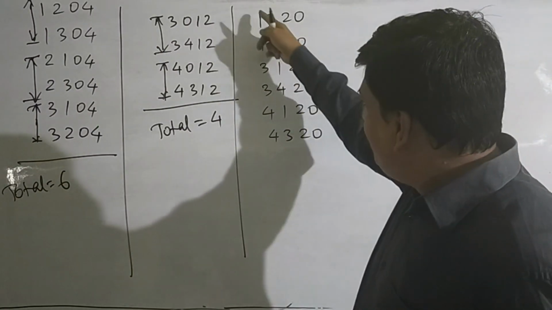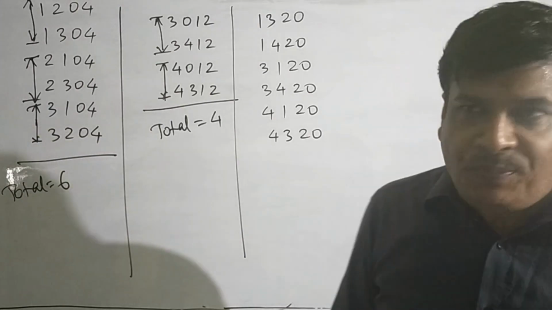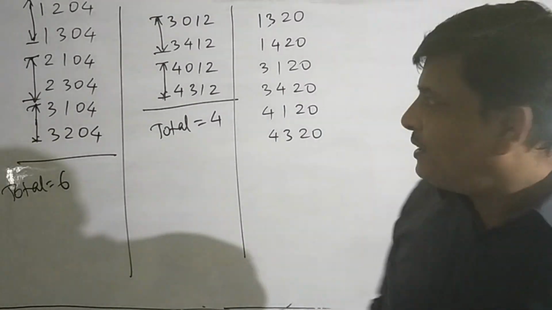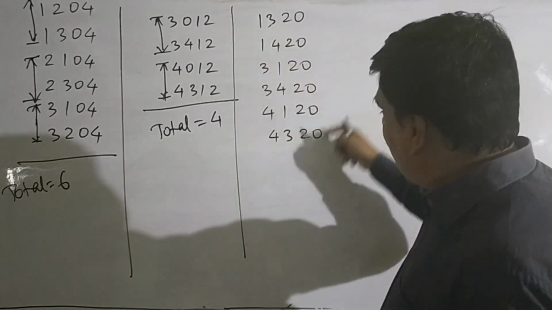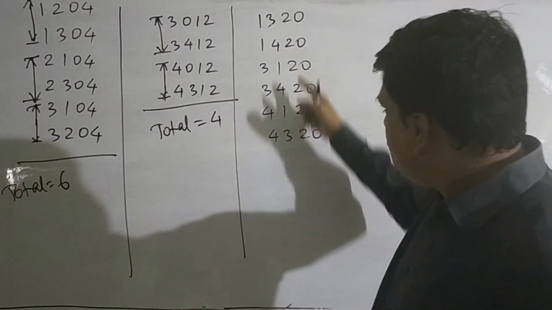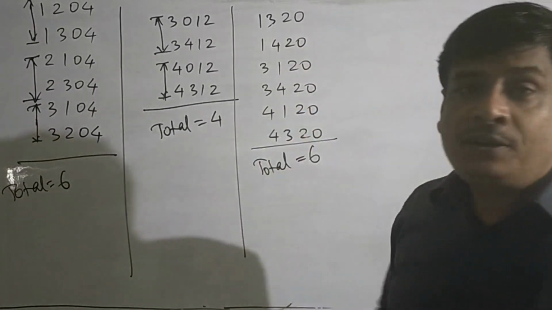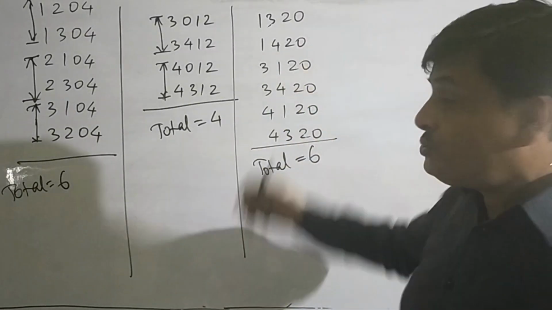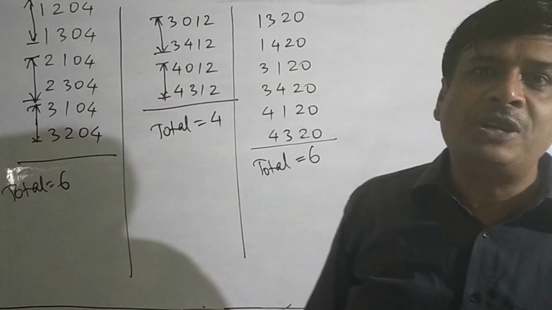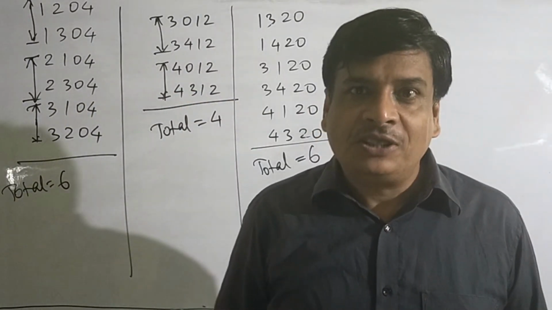The thousand place is filled up by the digit 1 or 3 or 4. There are three choices for the thousand place, and for each choice of thousand, there are two choices for the hundred place, and the unit and tens place can be filled up only one way. When we select 20 for the last two places, the total number is 6. These all numbers are divisible by 4. When 0 is used for the last two places, the count becomes 6. When 0 is not used, the count becomes 4.